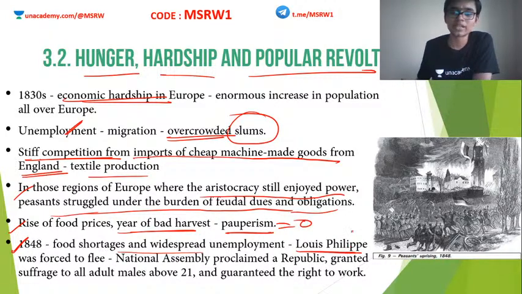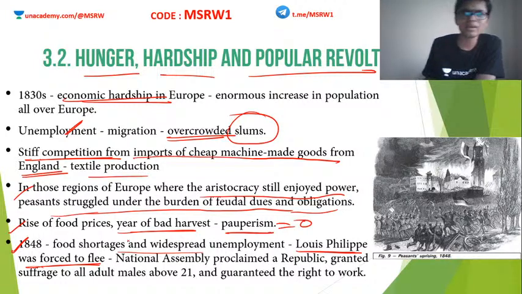The imposed king, I told you that Louis Philippe was imposed as the ruler at that time. He was thrown away because he was an incompetent ruler. Otherwise, these kinds of things won't happen. If people are miserable, then they always criticize their government. That is quite obvious. So here, Louis Philippe was considered not a competent person, and he was thrown away.